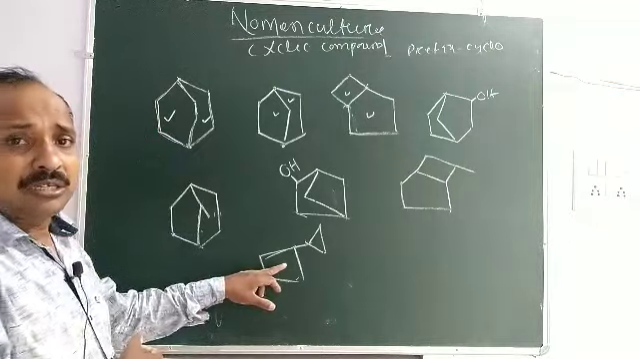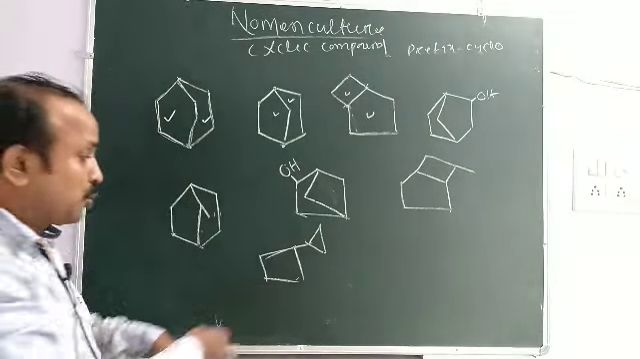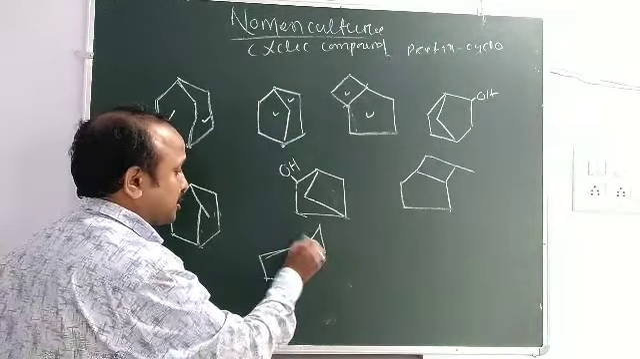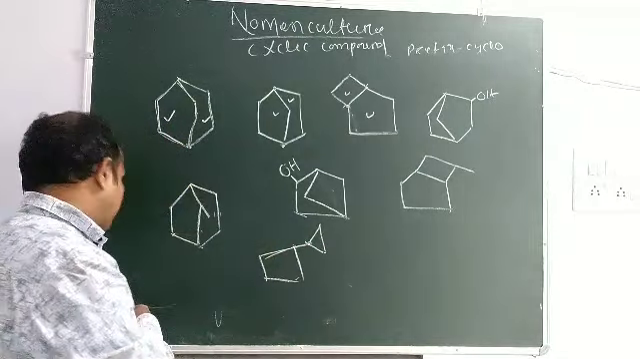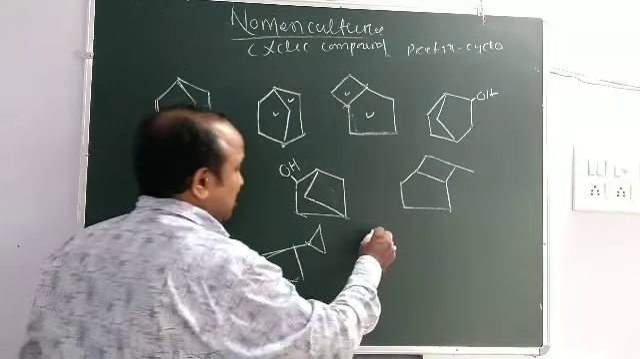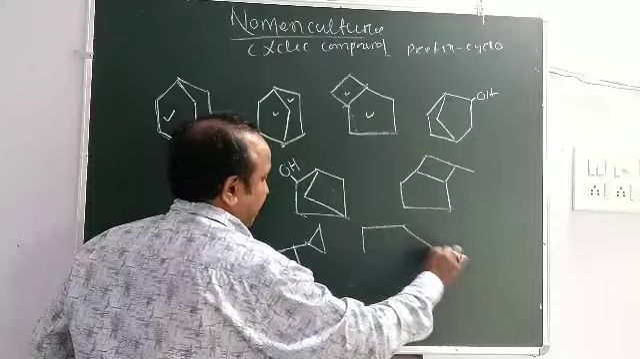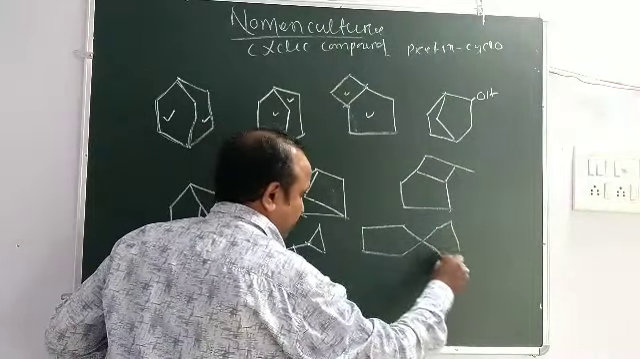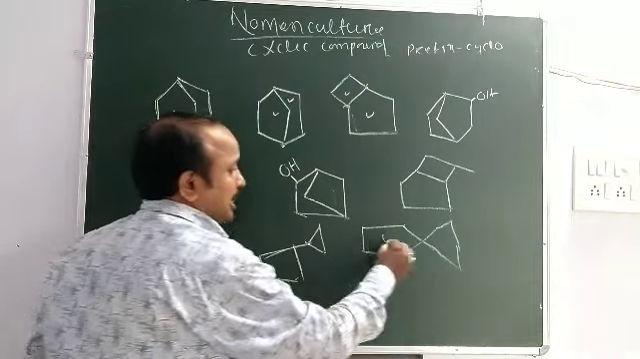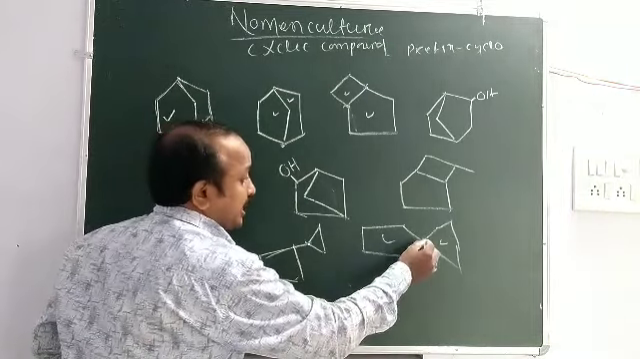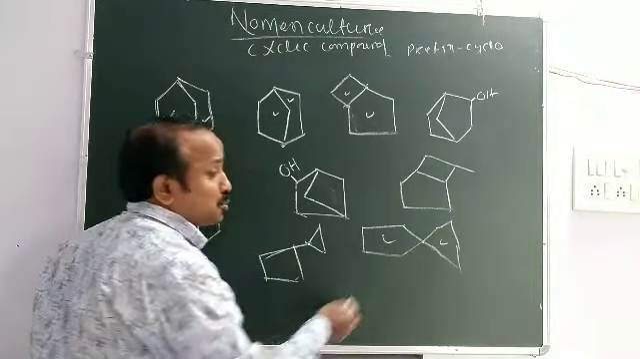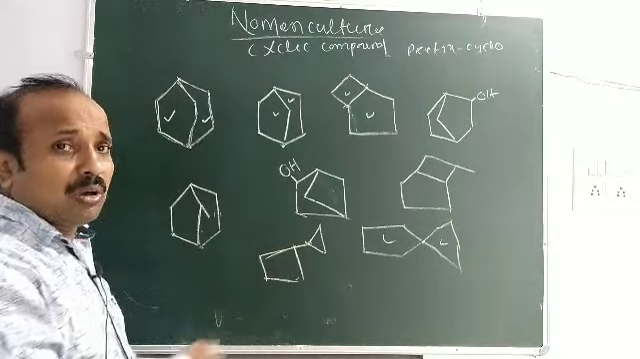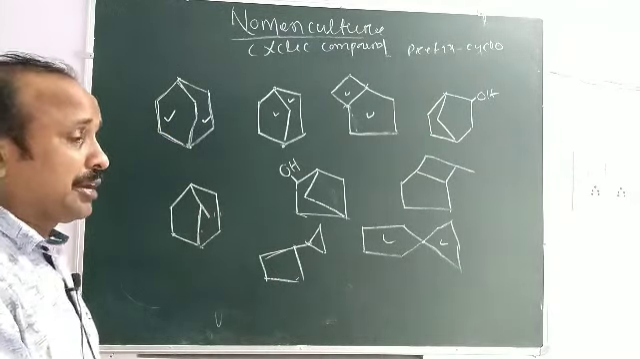Okay, but it is not a bicyclo compound because there are not 2 common points. This is 1 point, this is 1 point. Here there are also two cyclic groups, but here is a single common point. So this is spiro. After this we go to the naming of spiro organic compounds.